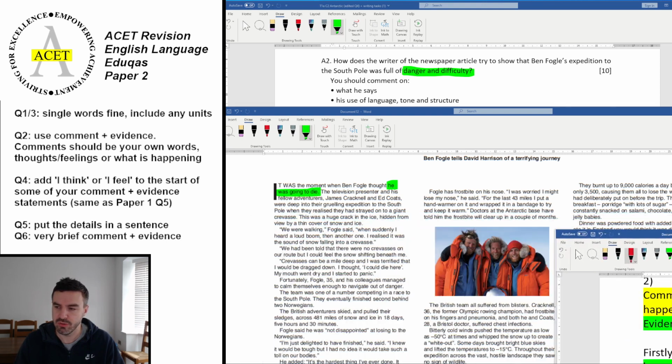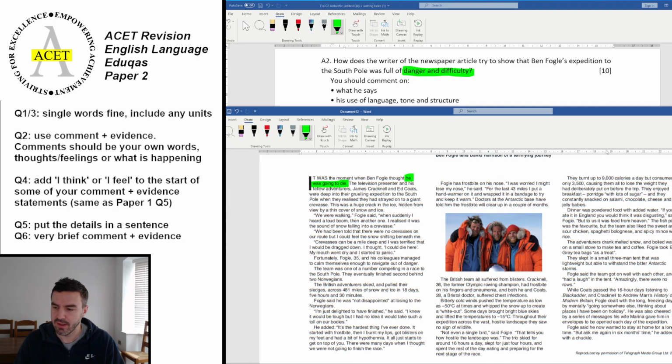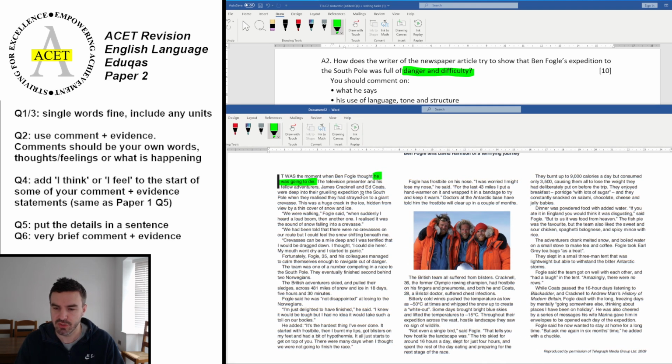Okay, so make sure you use, if we just scroll out here, make sure you use the entire extract. You've got all sorts of different things to cover. You've got it in front of you. Try and make sure as well, guys, that when you're doing it, you cover a range of areas within the text. So you want to make sure you get some from this. So I'd aim for 3, 4, 5 from this section. You want the same for this column as well, 3, 4, or 5 here, and then you want some for this as well. So you've got a nice balance of your answer across.